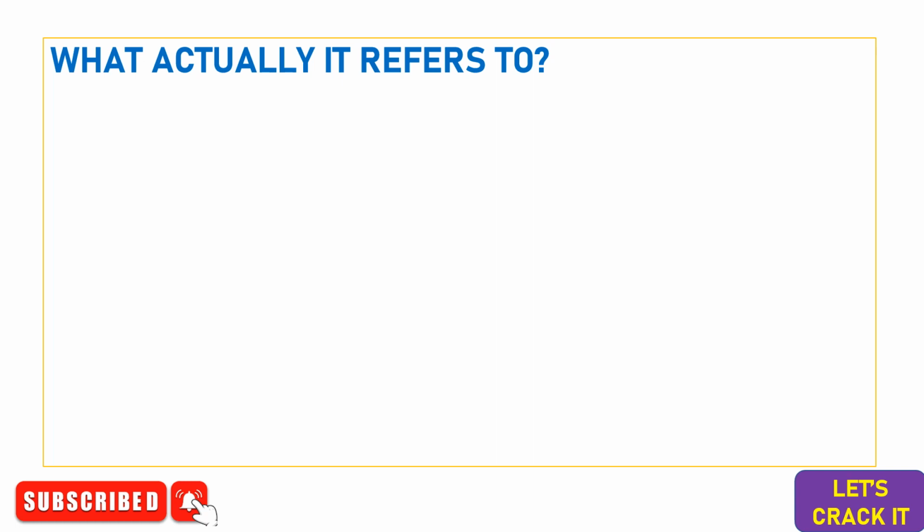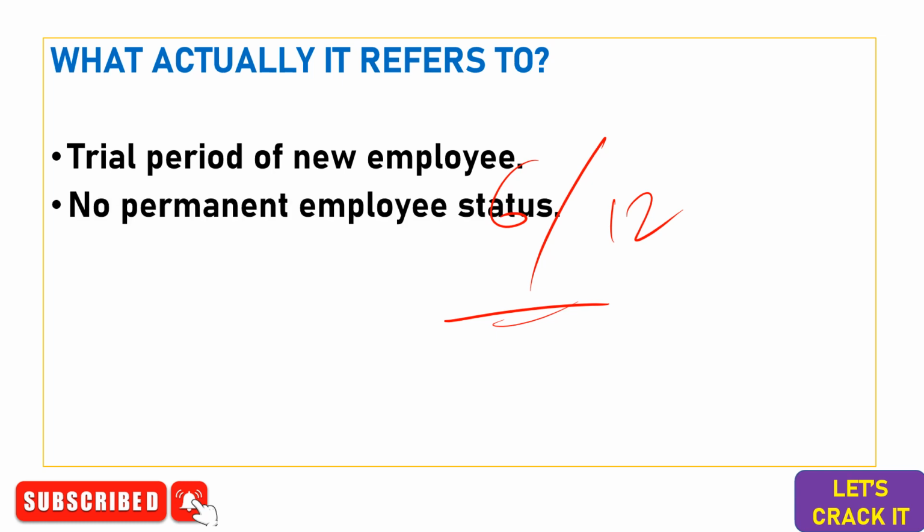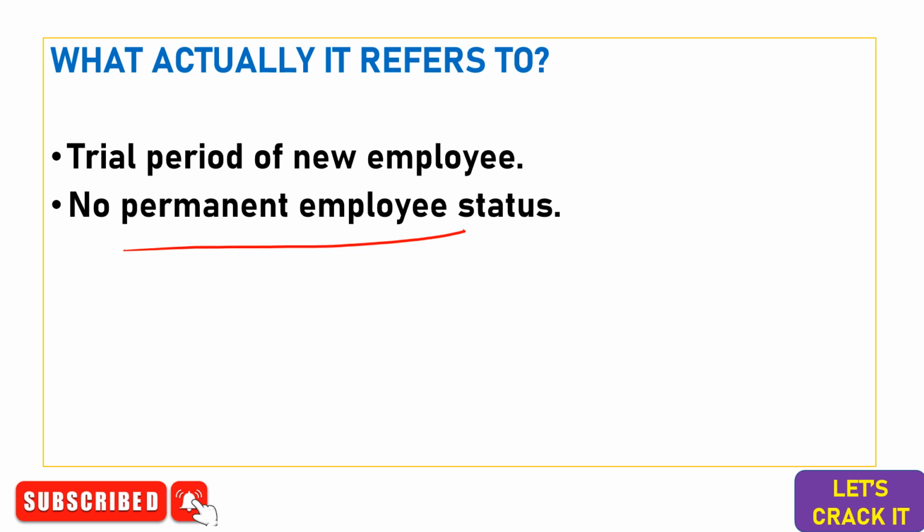Now, what does it actually refer to? Probation period: whenever a new employee or candidate joins a company, the first 6 months or 12 months is called the probation period. It depends on the company, 6 or 12 months or whatever the time. We can also say that this is the trial period of the new employee. During this probation period, the company has some powers, like it can terminate you without providing you the full notice period. So we can simply say that complete permanent employee status is not given to a candidate who is in the probation period.